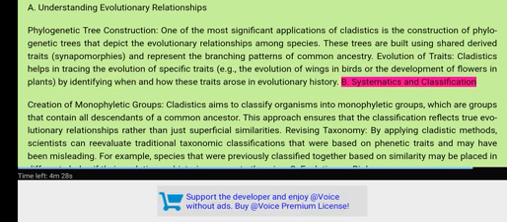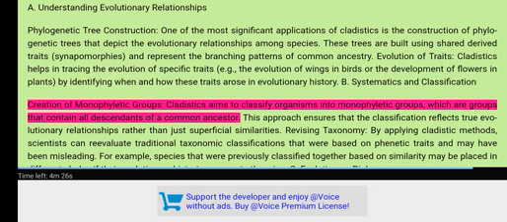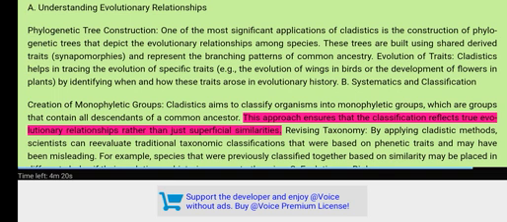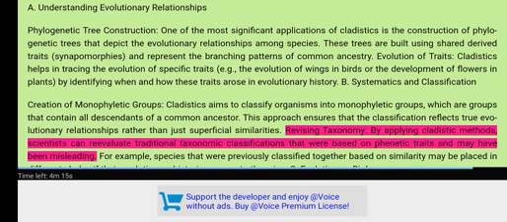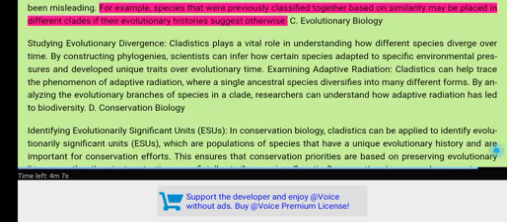B. Systematics and classification. Creation of monophyletic groups. Cladistics aims to classify organisms into monophyletic groups, which are groups that contain all descendants of a common ancestor. This approach ensures that the classification reflects true evolutionary relationships rather than just superficial similarities. Revising taxonomy. By applying cladistic methods, scientists can reevaluate traditional taxonomic classifications that were based on phonetic traits and may have been misleading. For example, species that were previously classified together based on similarity may be placed in different clades if their evolutionary histories suggest otherwise.